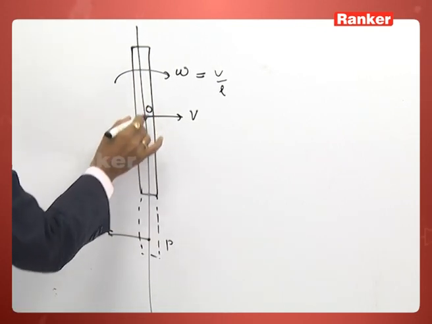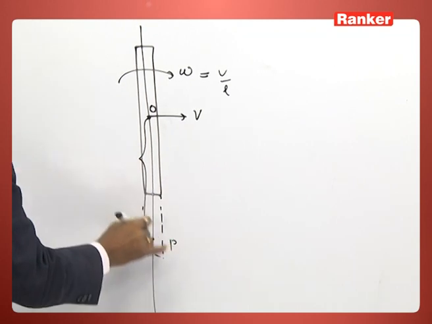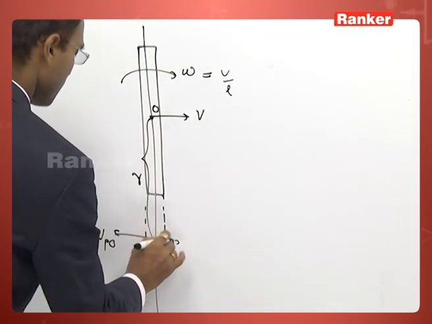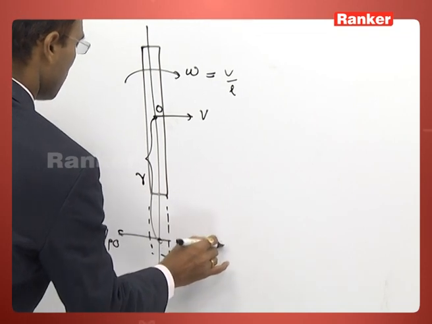Suppose this is O and this distance is r. So this is the velocity of P with respect to O, and the velocity of O is equal to V.